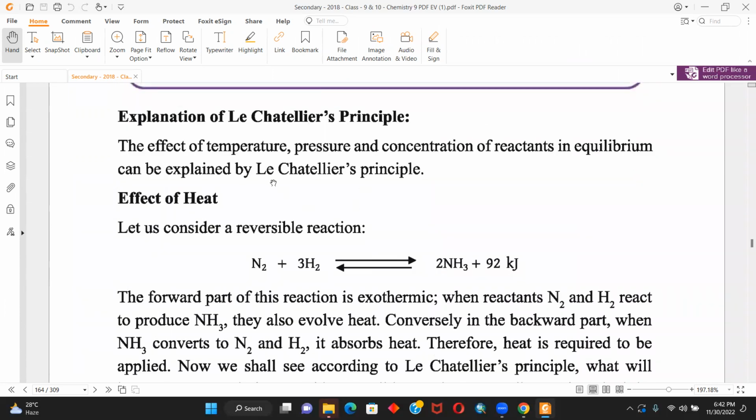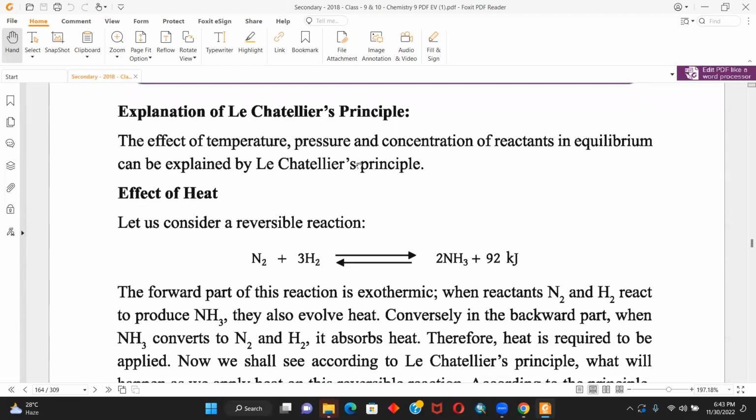So what is Le Chatelier's principle? Le Chatelier's principle states that whenever a reaction reaches the equilibrium state, if you change the amount of reactant or product, or change the pressure, or change the temperature of that particular reaction, the rate of forward reaction or backward reaction will change. Now, how will it change?